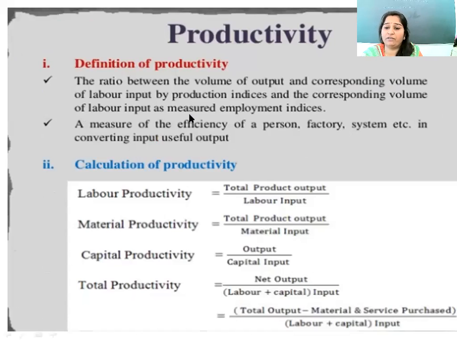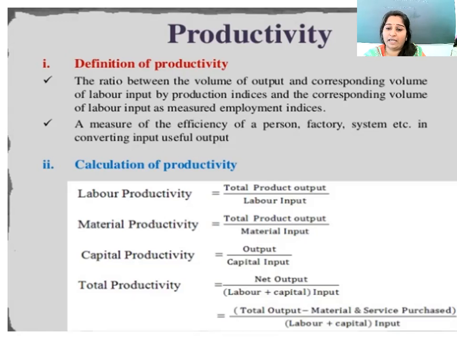Now, what is productivity? Now we are going to study what productivity is. Productivity is nothing but like efficiency. That means it is the ratio of output upon input: whatever output comes from the production, and what input you give for that production.